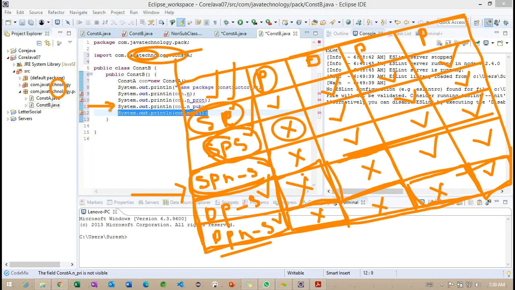So these are the access modifiers we are going to use in a different package's subclass or different package's non-subclass. Before going to explain more, can I clear this particular table here? Any questions regarding this table? Can you please message me?